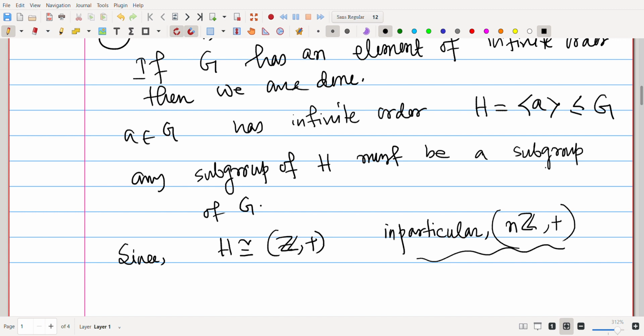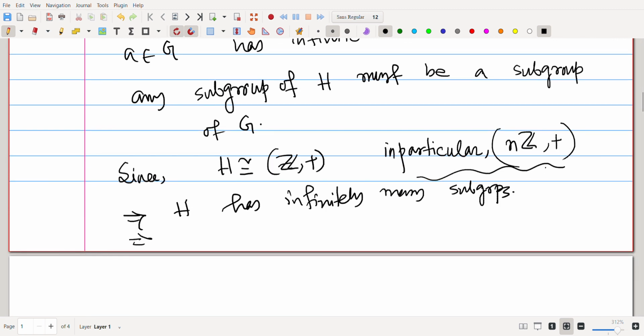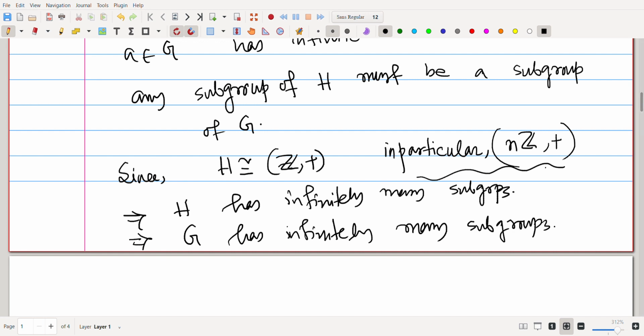So this will imply that H has infinitely many subgroups, which says that G has infinitely many subgroups, because any subgroup of H must be a subgroup of G also.